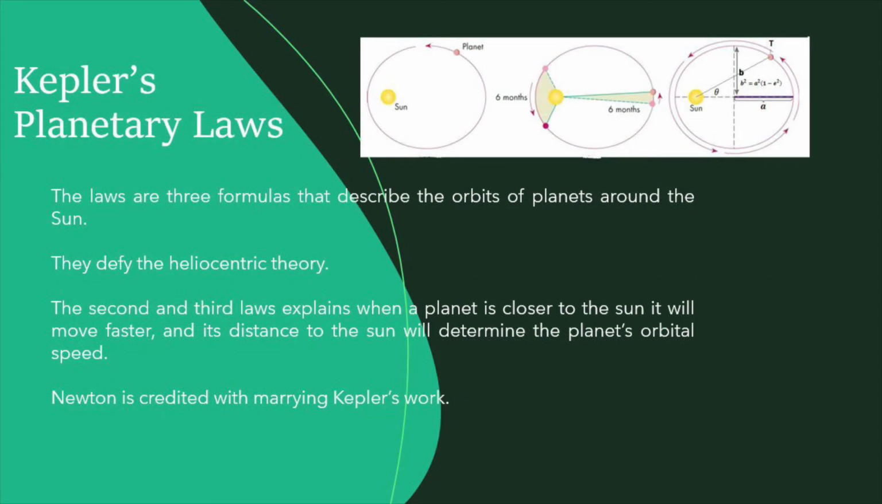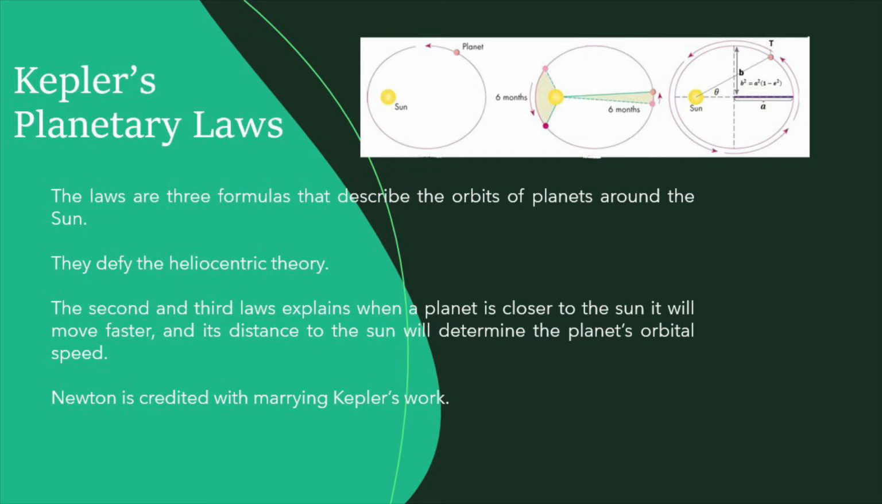The laws and equations formulated by Kepler in the scientific revolution are three formulas that describe the orbits of planets around the Sun. These laws contradict the accepted heliocentric theory proposed by Copernicus, in which the orbits were circular and the velocity was constant. In these three laws, the orbits of the planets are seen as elliptical, which was inferred through the study of the Martian orbit.